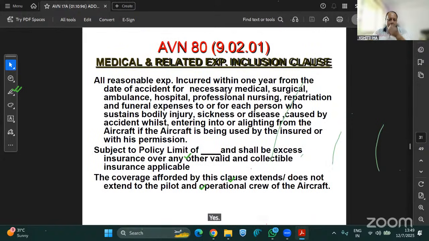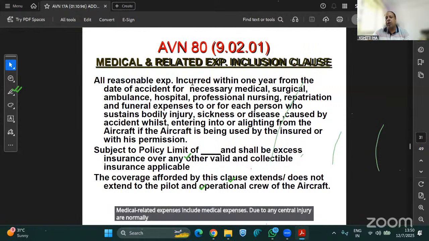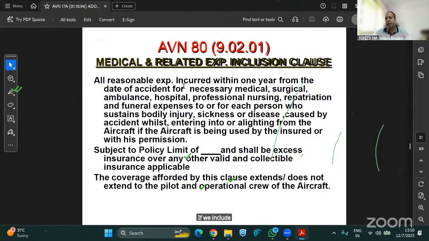Medical related expenses inclusion clause is there, AVN 80. The medical expenses due to any accidental injury are normally excluded, but if we include this clause, we are covering their medical expenses as well due to the bodily injury from the crash of the aircraft.